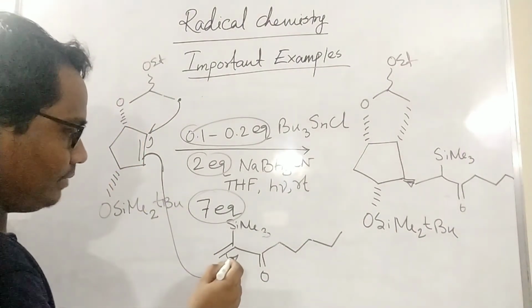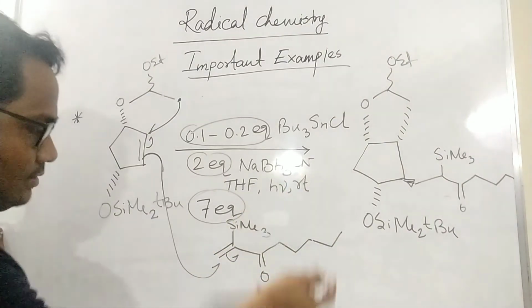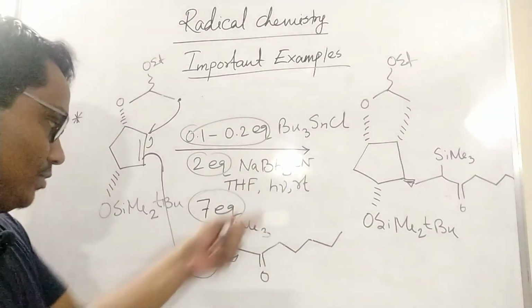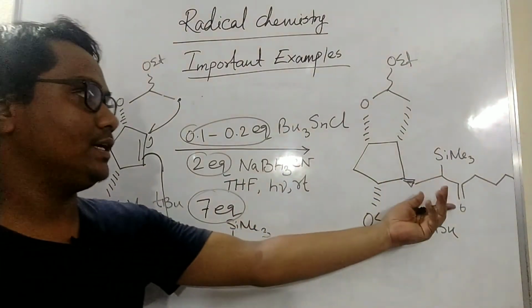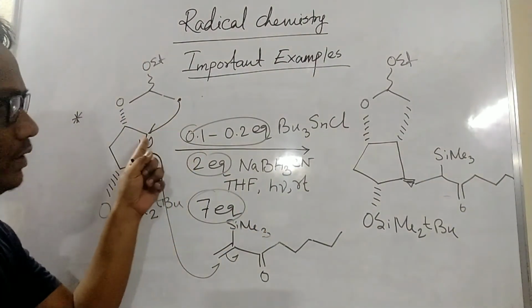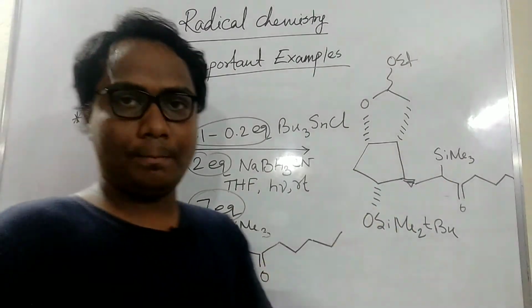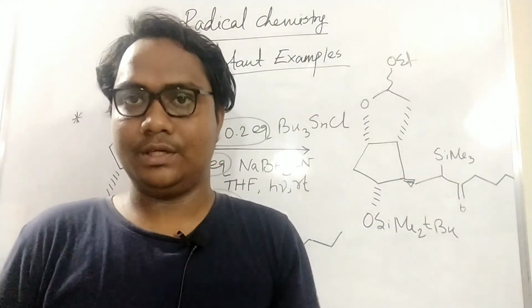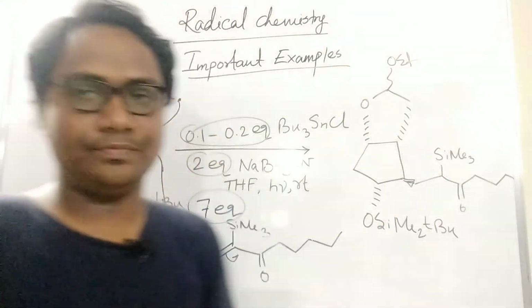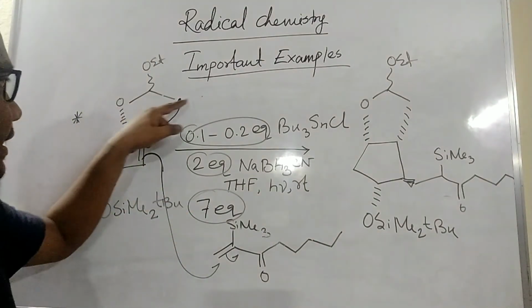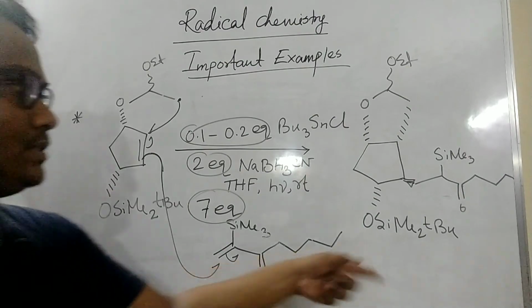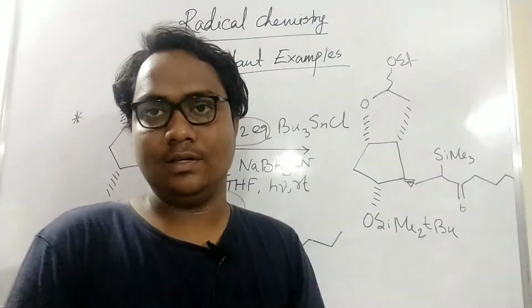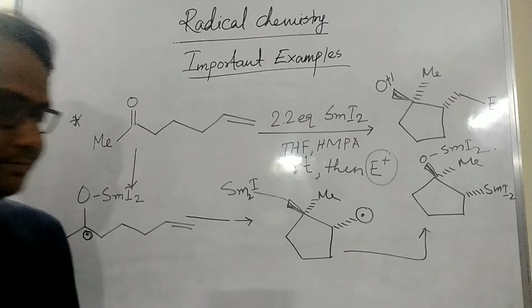And in situ it will be quenched by this hydride, cyanoborohydride. Here the radical will be done, and this is the form, and this is the starting material. If it is attacked from down, the incoming is up. So this is one of the important applications of radical chemistry. Again I will explain. Here a radical will generate from iodine, it will attack, and that double bond will shift from this. So this is one example of a radical process.